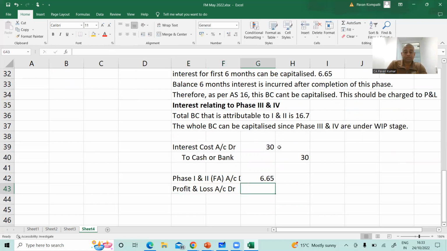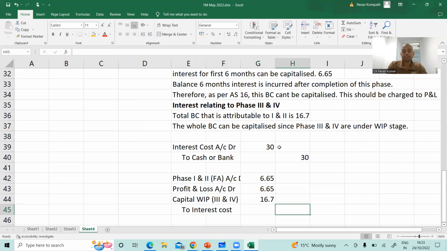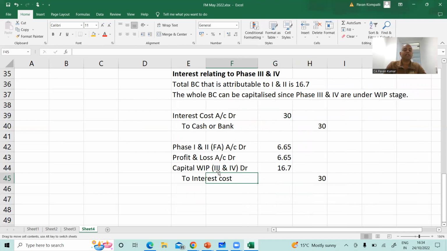Profit and loss account debit, 6.65. Capital work in progress, which is nothing but 3 and 4. Phase 3 and 4 are still under construction, so we call it capital work in progress. 16.7 to interest cost, 30. That's all. This is how we pass the journal entry.